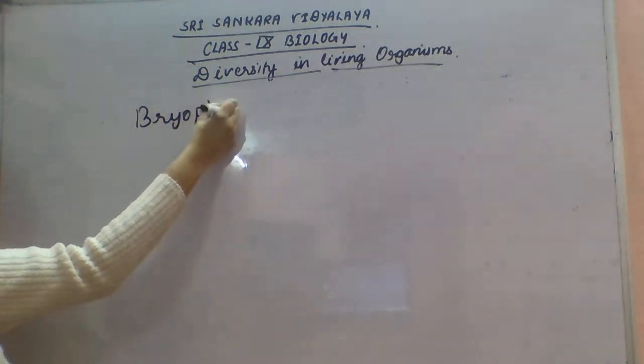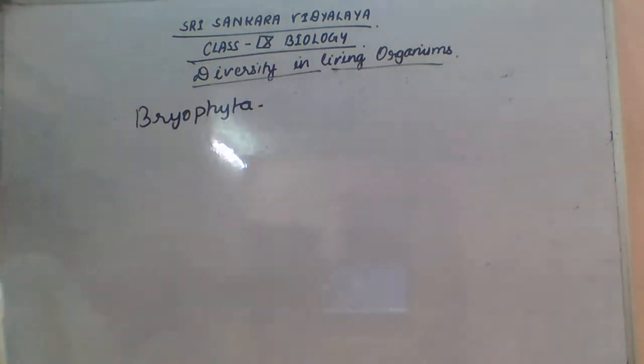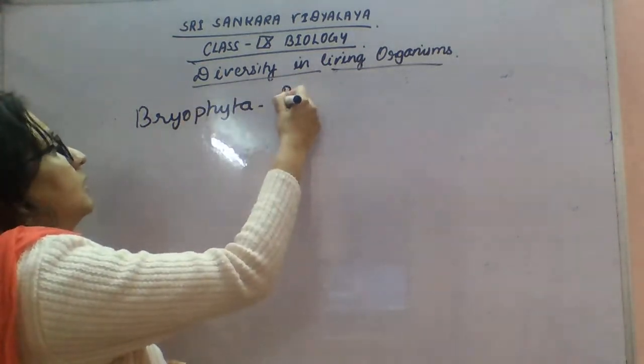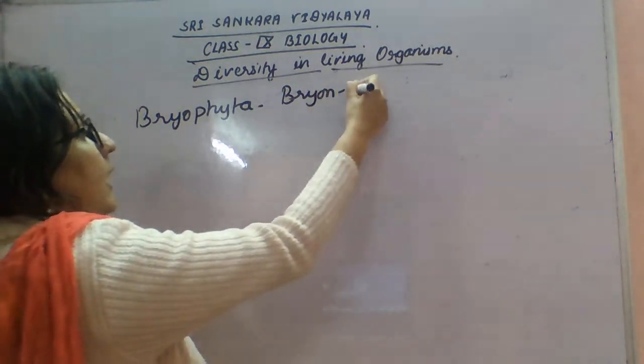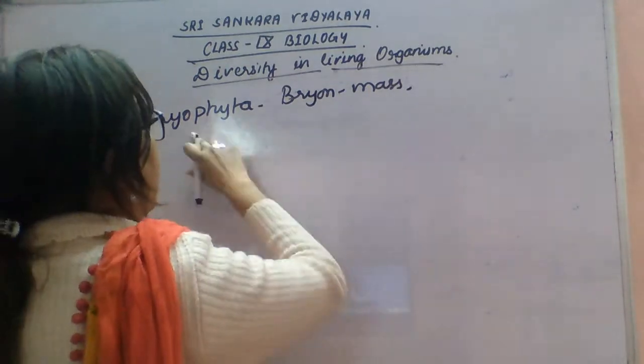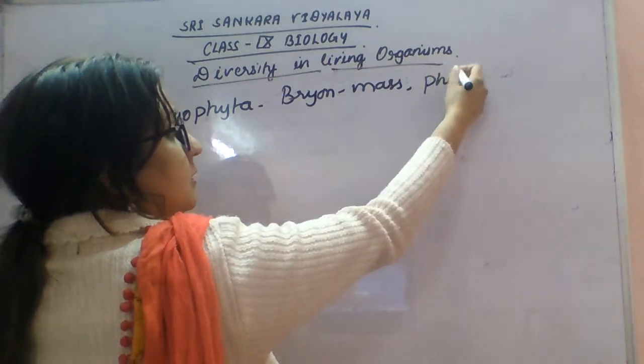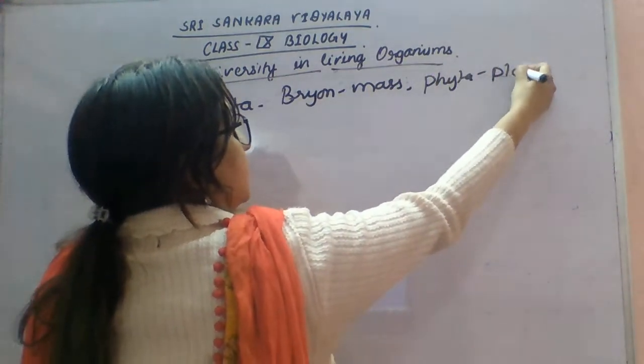So next is Bryophyta. Again the word itself says: bryon means moss and phyta means plants.